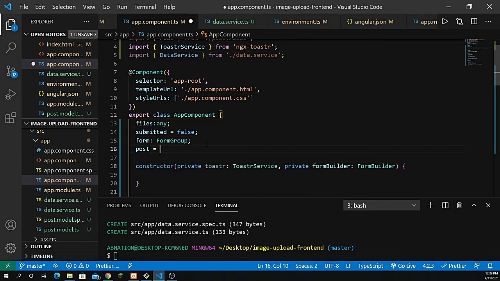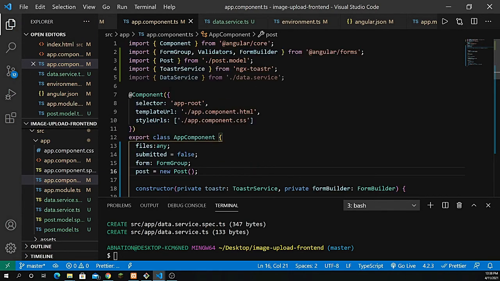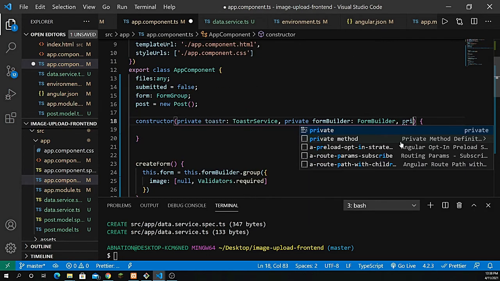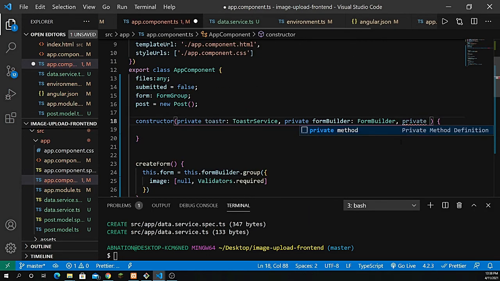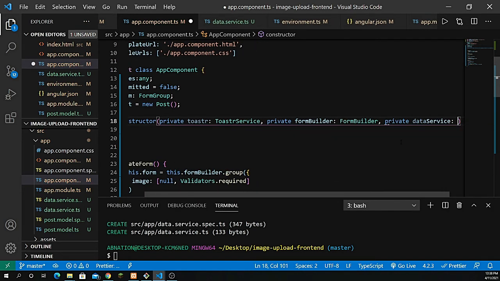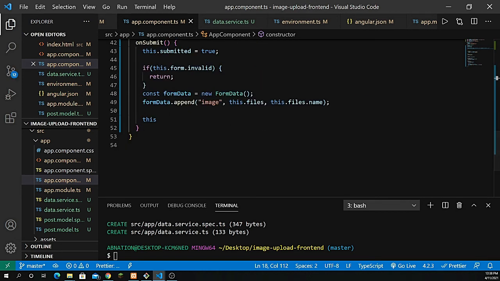So post equal to new Post for the model, right? So we have defined the service. Let's define that inside the constructor. So private dataService. All right. And now we have to define that inside our method.